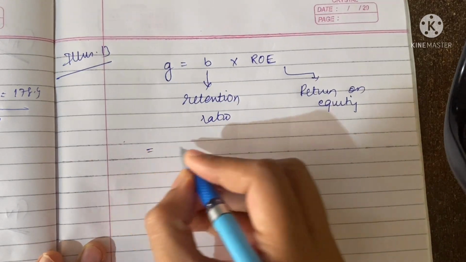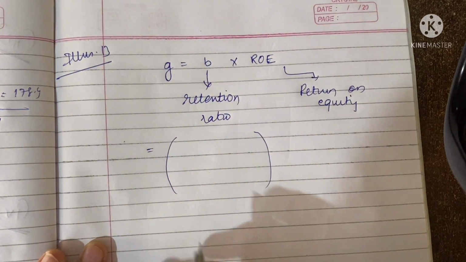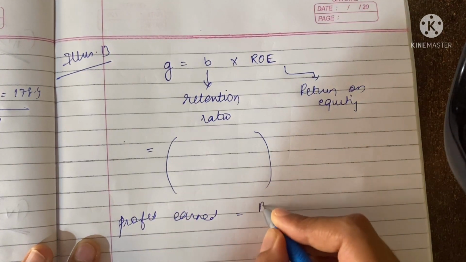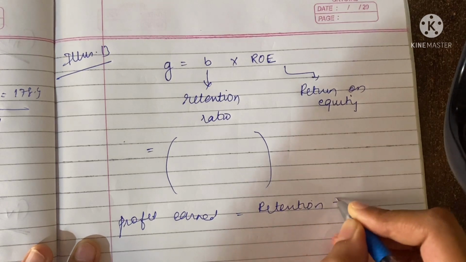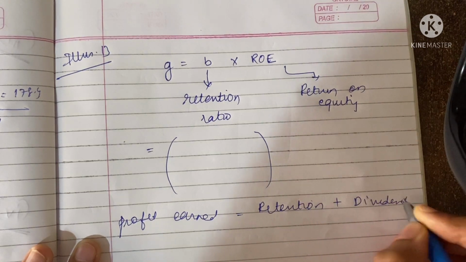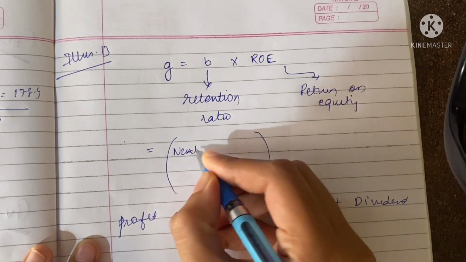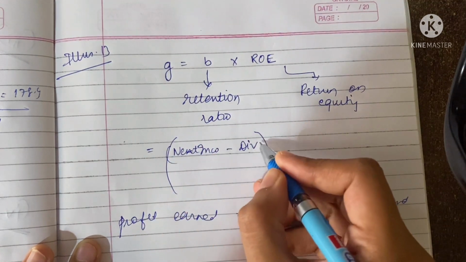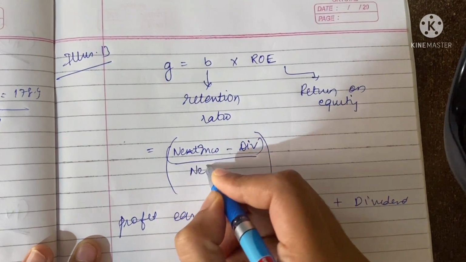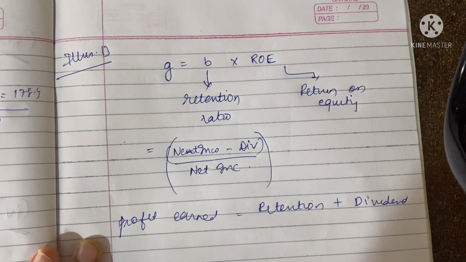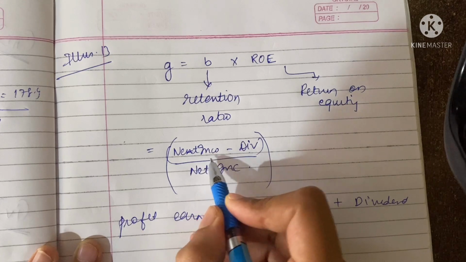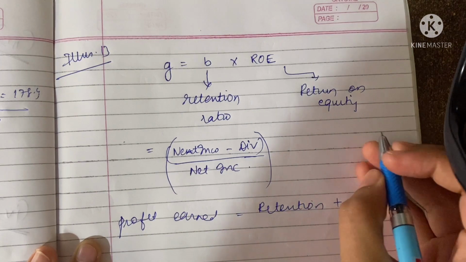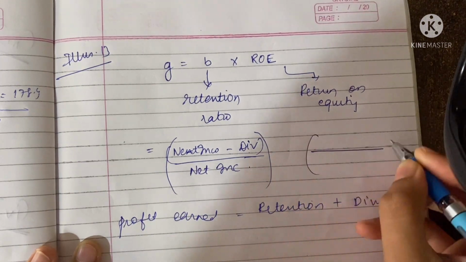Now, what is the retention ratio? In a firm, there is profit earned. Out of this, some might be retained and some might be paid out as dividend. Net income refers to income after expenses and taxes. Dividend is paid out, and the ratio which we find is the retention ratio. Out of net income, after paying out dividend, what is retained in the business is known as the retention ratio.